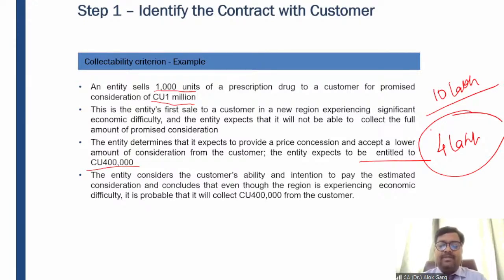Sir, what happens if tomorrow there is some development and tomorrow we can say that no, it is not 4 lakh, it is 6 lakh? Of course, at that point of time, we will update this 4 to 6 and we will recognize the revenue to the extent of 6 lakh rupees. Right? Clear?